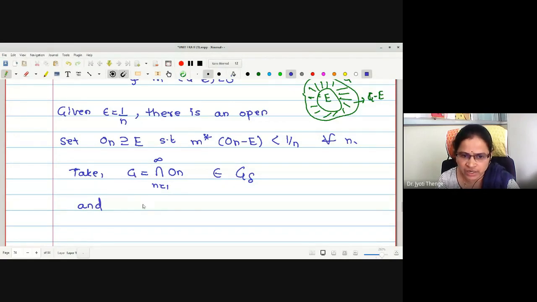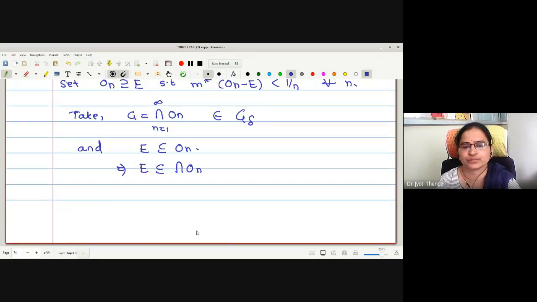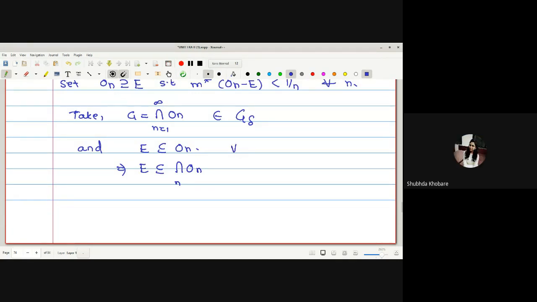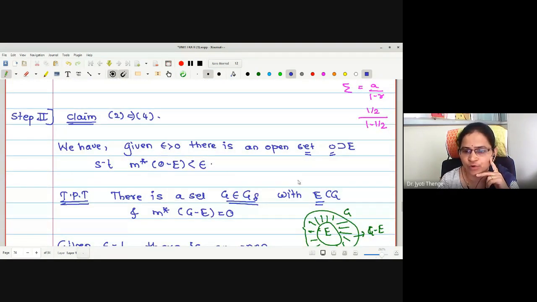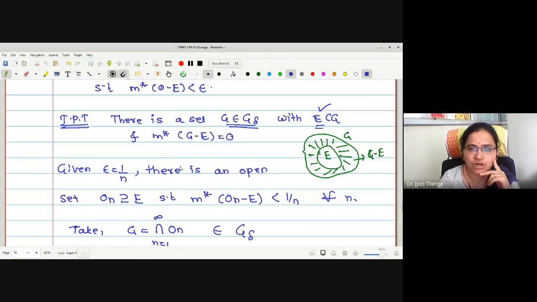E is contained in ON. Therefore, may I say E is contained in the intersection of ON also? Yes, ma'am. If E is contained in the intersection of ON, may I say E is contained in G also? The second proof holds. What remains to prove? The outer measure of G minus E is equal to 0.